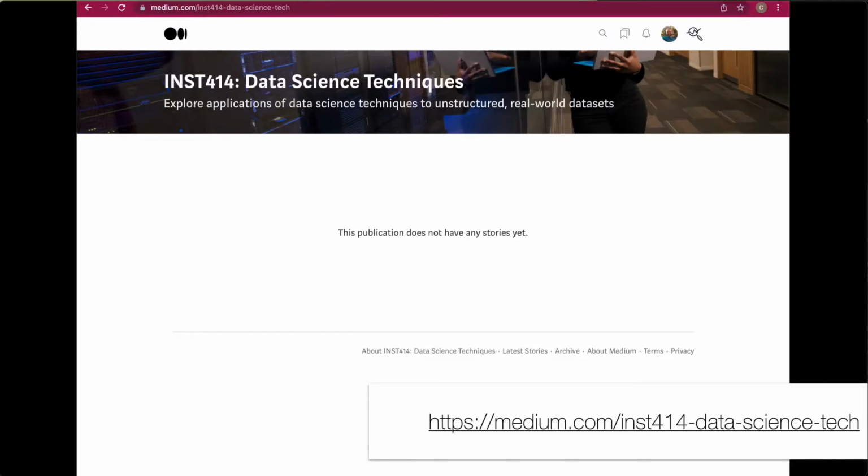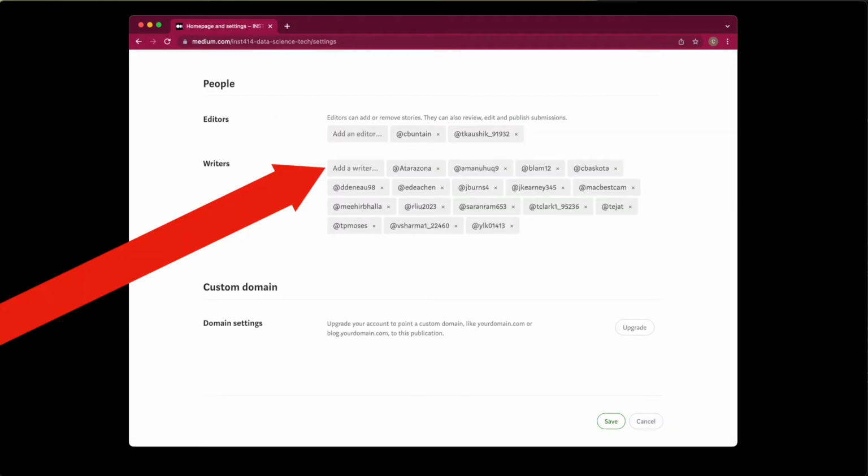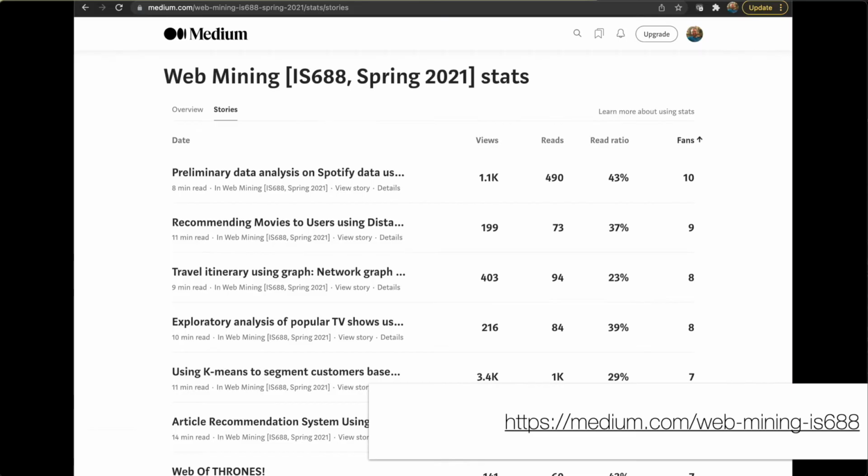Many of you have been submitting your Medium account information in ELMS. I've been adding you to the course publication, so INST 414, the Data Science Tech publication on Medium. Hopefully you've received an email saying that you've been added if you've submitted your account information and I've graded it. If not, do let me know.